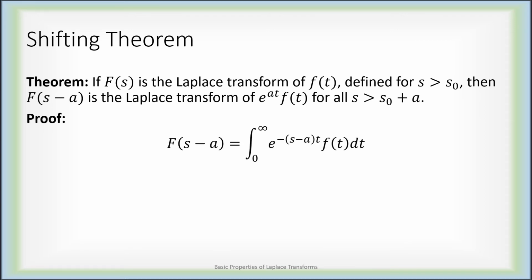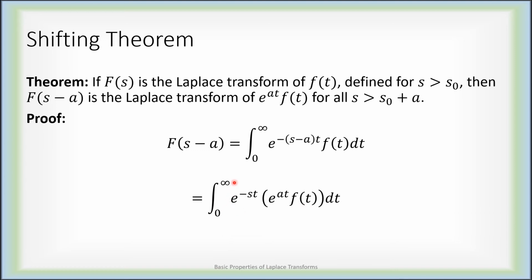Capital F of s minus a, by definition, is the integral from 0 to infinity of e to the minus s minus a times t f of t dt. This is just the definition of the Laplace transform, but instead of s, it's s minus a. Properties of exponents work out quite nicely, however. This exponent, if I distributed, would give me a minus st plus at. So I have e to the minus st plus at, and I split that off as e to the at, f of t.